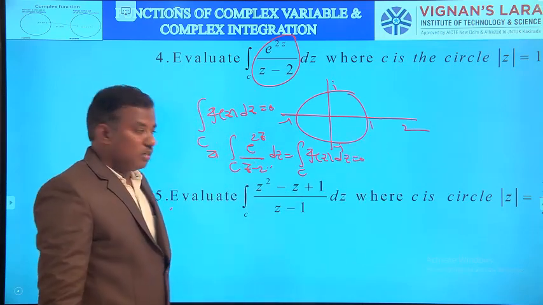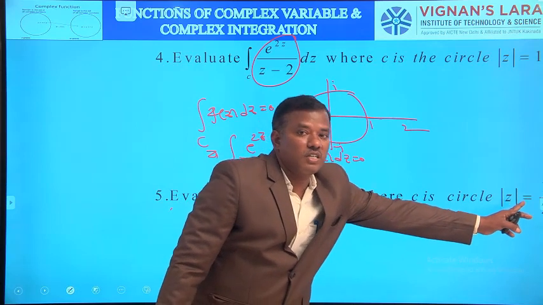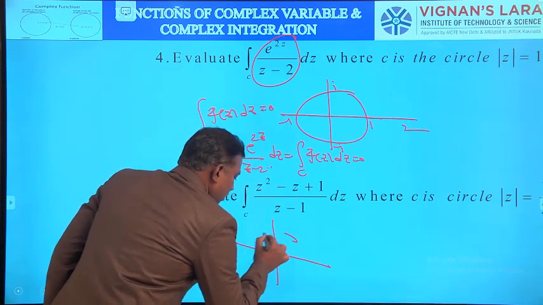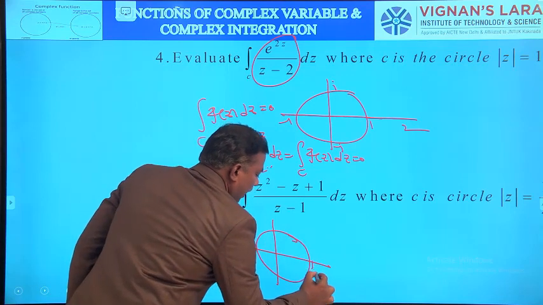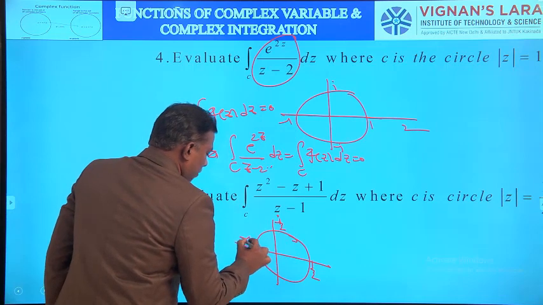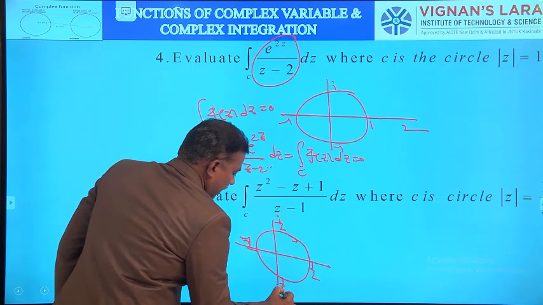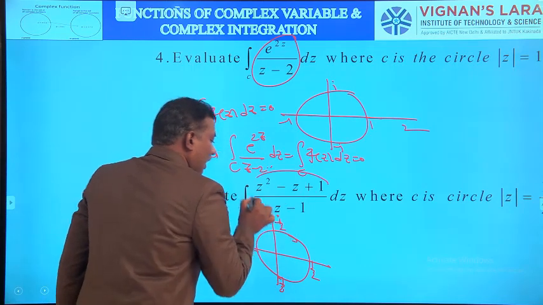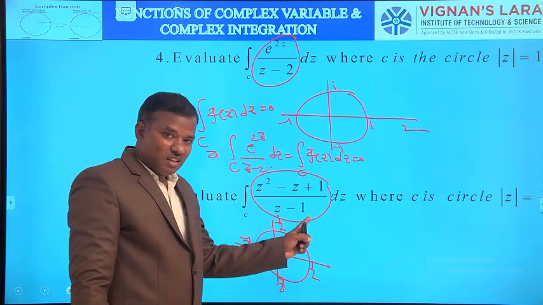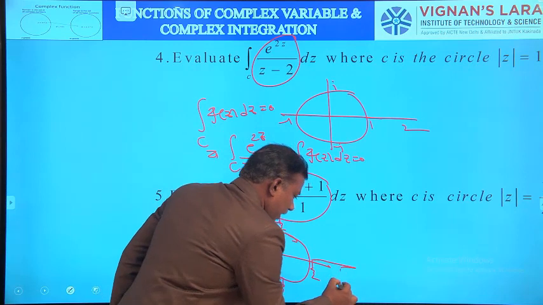Coming to the next example also. What is the circle here? |z| = 1/2. So it is a circle with center (0,0) and radius 1/2 unit, 0.5. Here i/2, here -1/2, here -i/2. This function is analytic everywhere except z = 1, but this z = 1 lies outside 0.5.